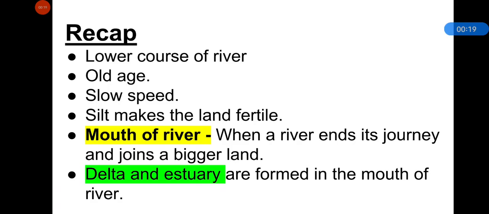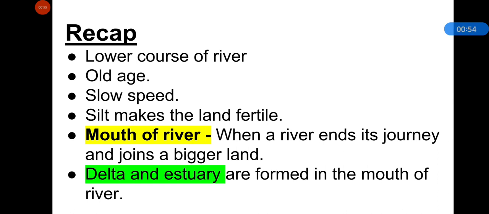Now let's revise what we have studied in the previous class. We have studied about the lower course of a river. In this stage, the river is known as old age. This stage is called the old age stage of the river. In this stage, the speed of the river is very slow, and silt and heavy rainfall make the soil fertile. Land which is near this course of the river